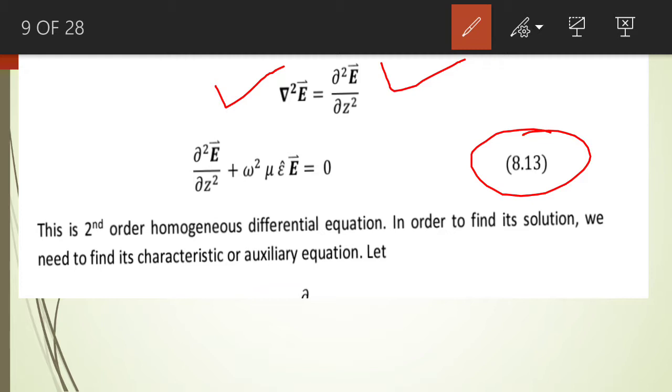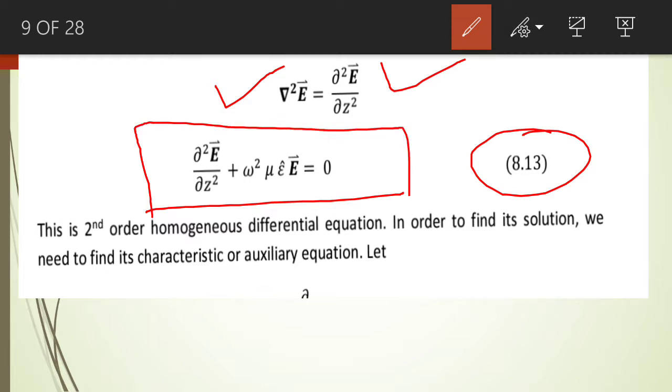Equation number 8.13 says that curly square by curly z square of the electric field intensity plus omega square mu epsilon multiplied by the phasor value of the electric field intensity will be equal to 0. So we focus on equation number 8.13 now.